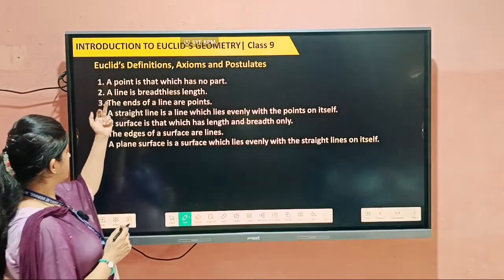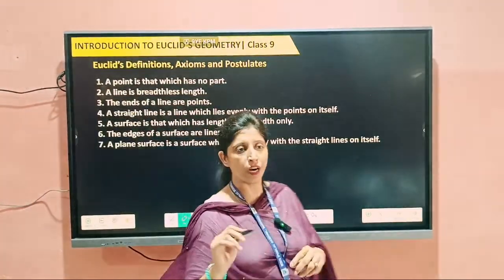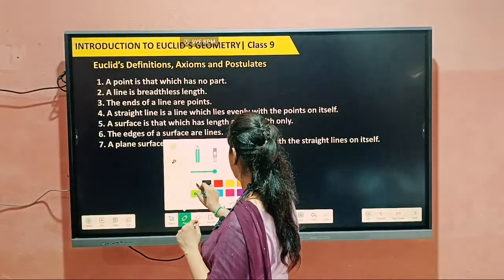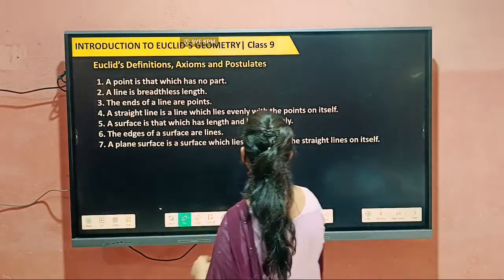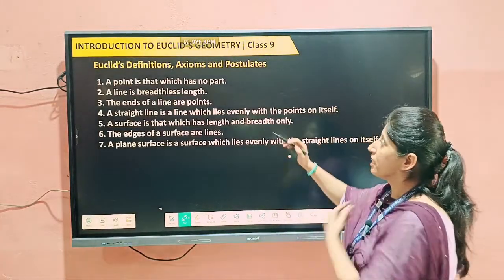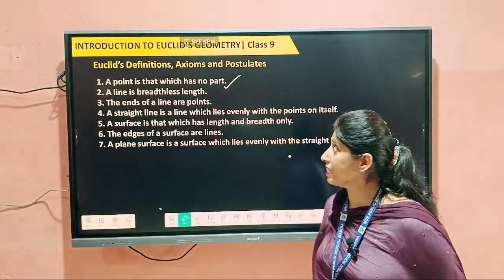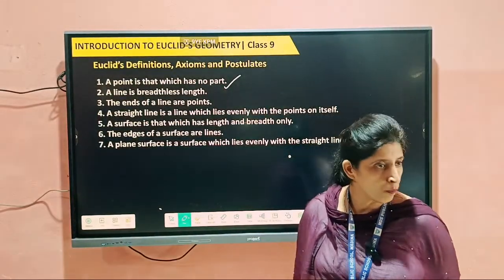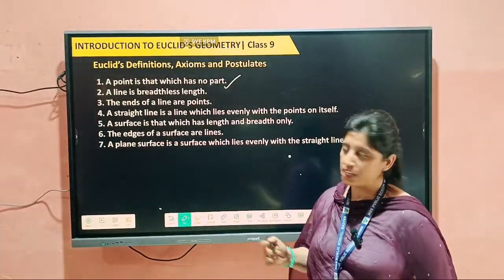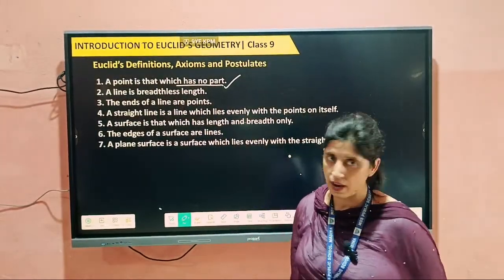The first definition is: a point is that which has no part. It means a point is only a point that has no part. That is the definition that Euclid has given. A point is that which has no part. That's why it is given that the point has no part.